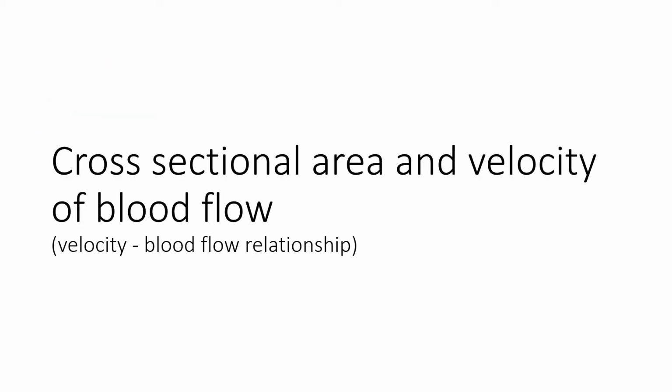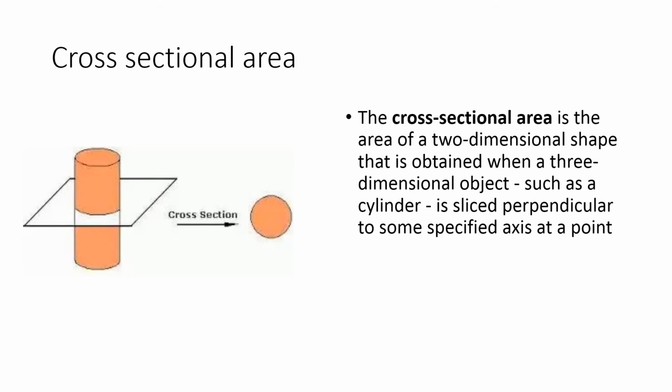Now let's understand the relationship between the cross-sectional area and the velocity of the blood flow. First of all, understand about the cross-sectional area. It is the area upon the cross-section. The cross-sectional area is the area of the two-dimensional shape that is obtained when a three-dimensional object such as a cylinder is sliced perpendicular to some specified axis at a point.